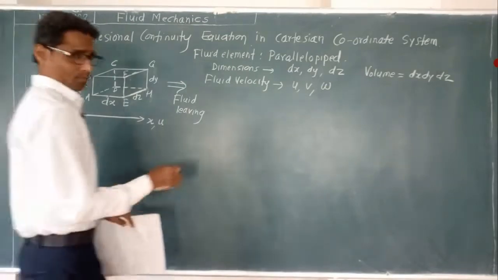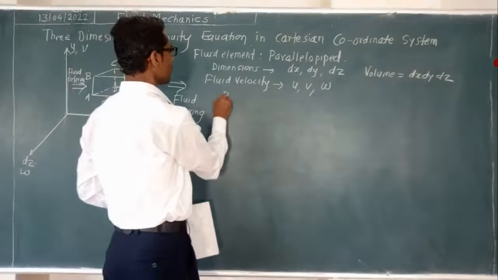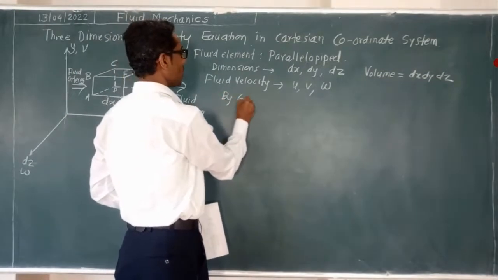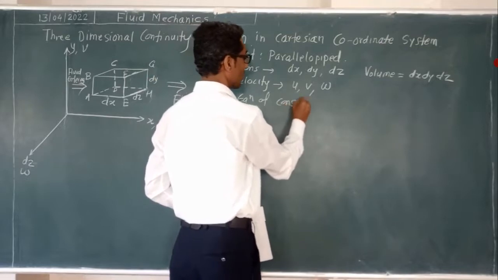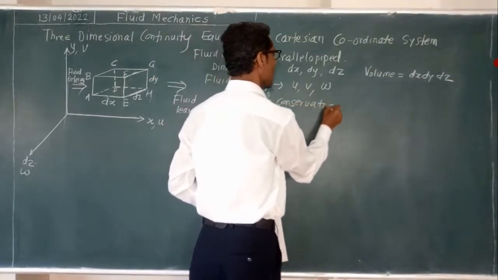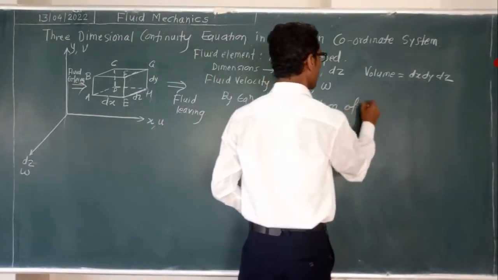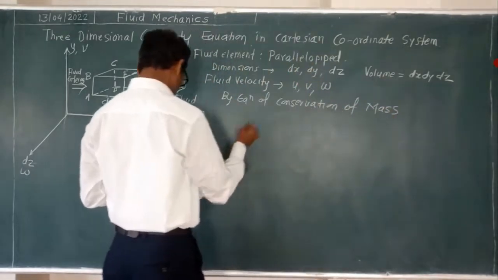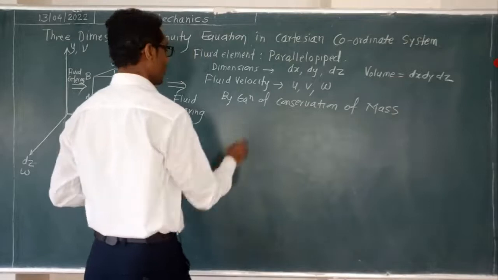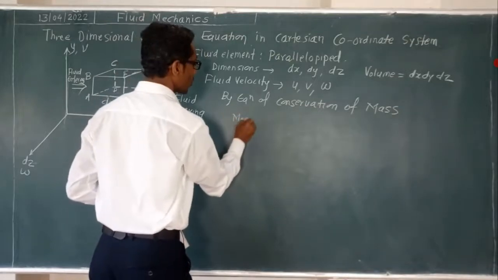Okay, now mass balance equation by the equation of what? Conservation of mass. By this we can say that the amount of mass entering is equal to the amount of mass leaving. Means what? Mass flow rate.